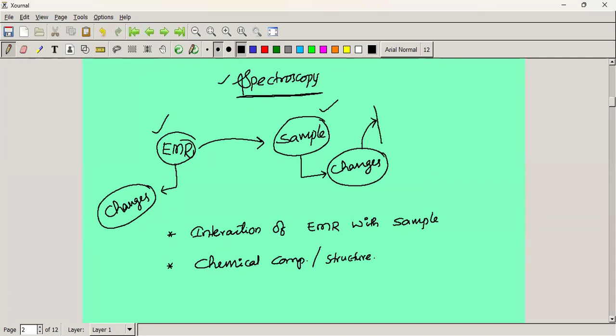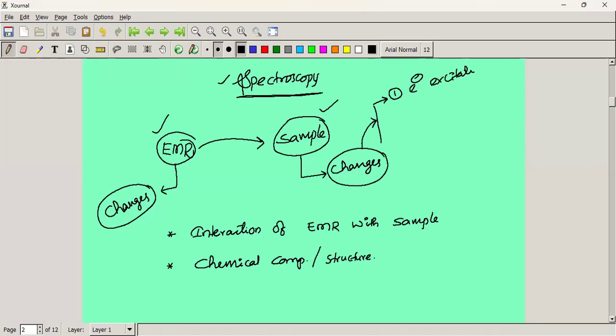The changes in sample molecules, number one. When the electromagnetic radiation interacts with the sample, within the sample molecule there are electrons present. Those electrons are excited from a lower energy level to a higher energy level. That is called electronic excitation.